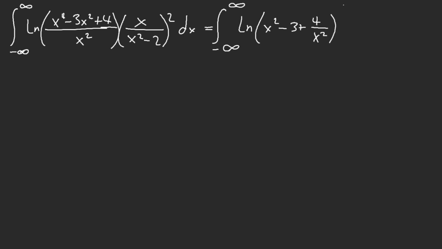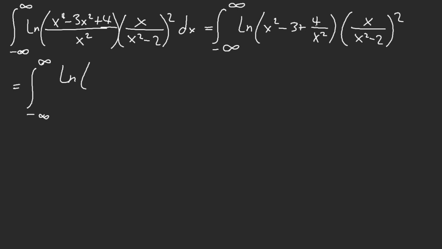Interesting. And then we just have x squared minus 2 squared. This is very interesting. This can actually be completed to a square-ish form.